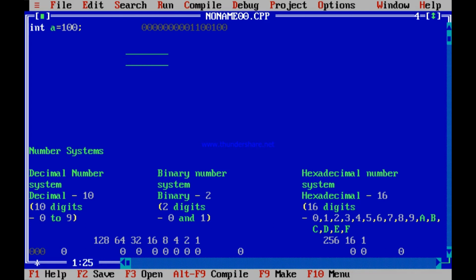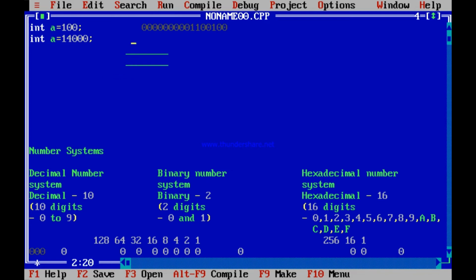You may say that 2 memory locations are not needed because 1100100 is only 7 bits. But no, all integers are represented using 16 bits, that is 2 memory locations. Had it been a bigger number, say int a equal to 14,000, then it would have taken 16 bits, and then it would have been stored in 2 memory locations again.